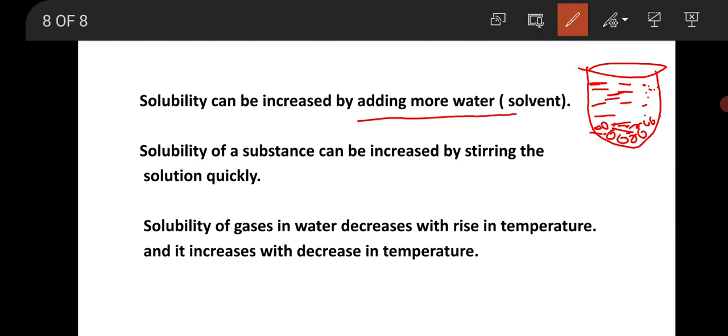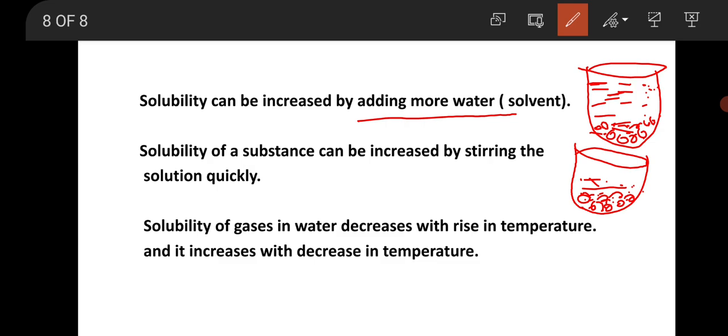That means when we add more water, we will see more intermolecular space. So those spaces will be accommodated by the particles of the sugar. So this is one way. And another one is that this is the saturated solution of maybe salt or sugar.